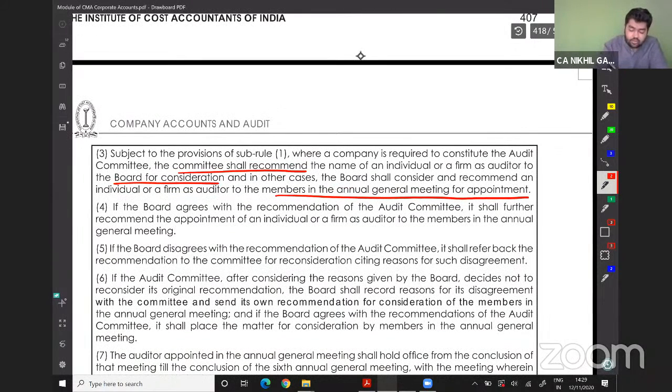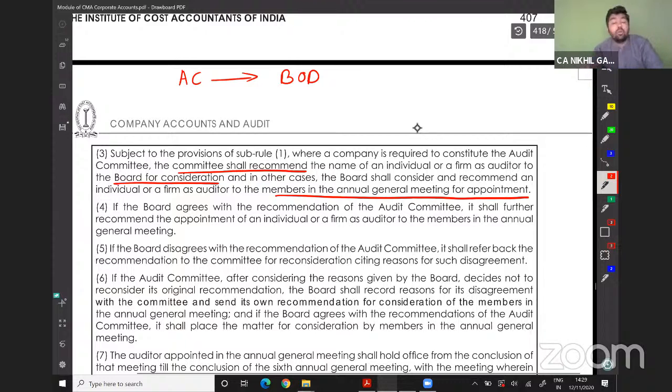See, the audit committee will refer to the board of directors, and the board of directors will refer to the members. If no audit committee is required, the board of directors will directly refer to the members.